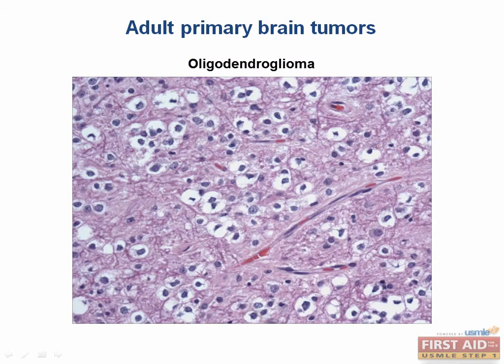Histologically, the cell has a small round nucleus and a halo of unstained cytoplasm. So some think it looks like a fried egg. Again, we talked about this in terms of looking at oligodendrocytes. And here it's even more pronounced, right? This is your fried egg. I don't eat fried eggs, but I have seen them before, and they look apparently something like that. And you can kind of see that in these cells too. So that's an easy way on histology to be able to tell what type of cell type you're dealing with. Oligodendrogliomas or oligodendrocytes in general should be one that you should be able to pick up.